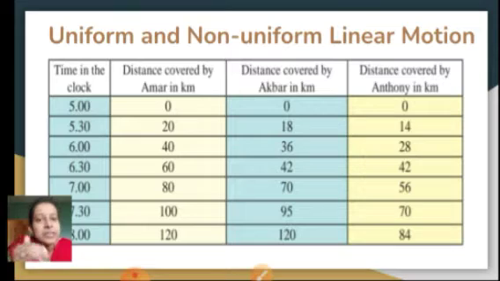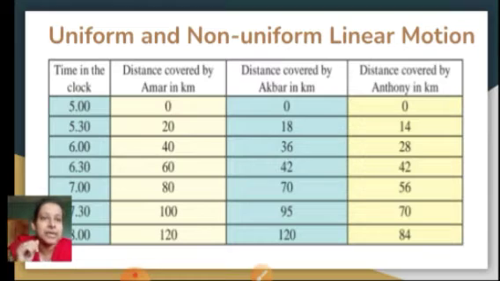Next half an hour 60 kilometers, then 80, 100 and 120. If you calculate every half an hour, you will get that each half an hour Amar has travelled 20, 20, 20, 20, 20. So that means the distance covered by Amar in each half an hour is equal.